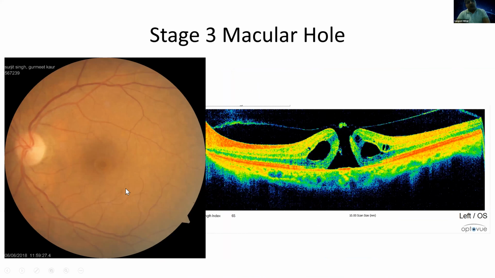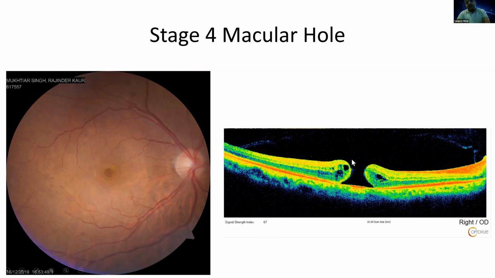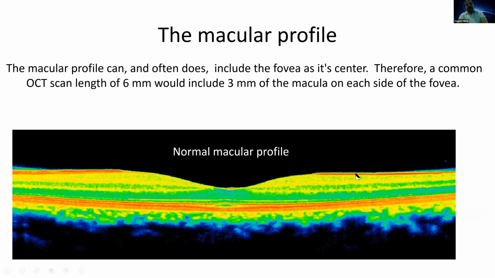And you see the hole is small in size here in the fundus image. And you can see these radial lines. They also indicate that it is a stage 3 macular hole. And now it is a stage 4 macular hole. The operculum has gone, and a full thickness macular hole has now formed. So these are various stages of macular holes, and this completes the foveal profile.